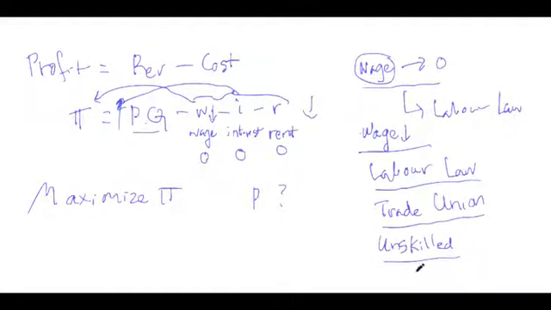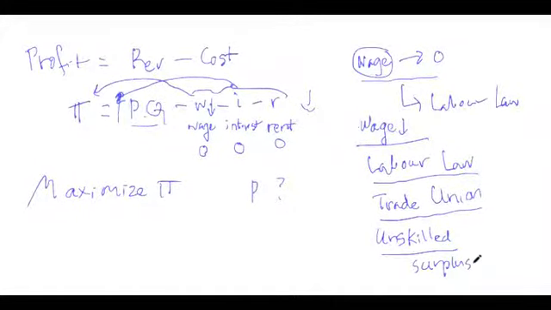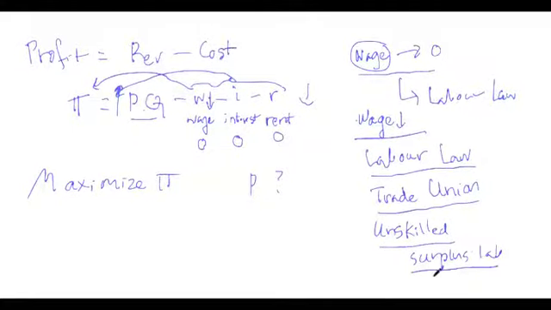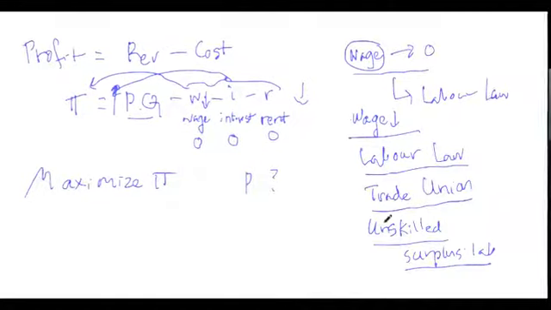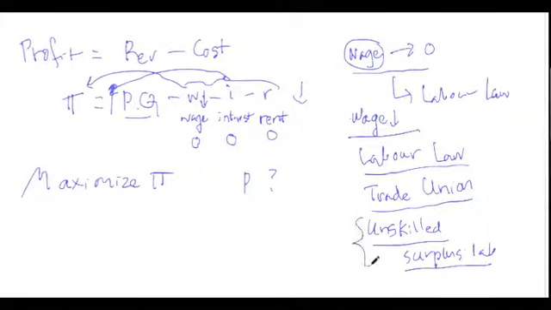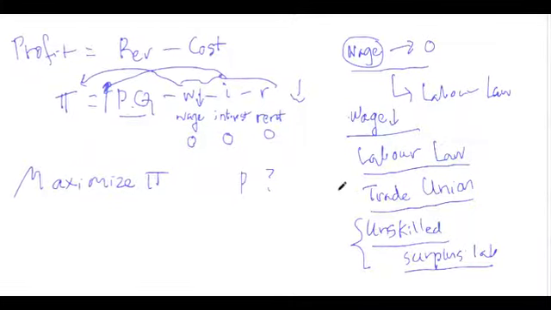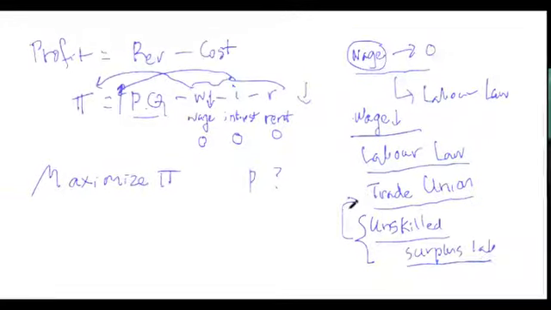Bangladesh has surplus labor, and since you have surplus labor, the owner always says, don't want to work, get out, I will find a replacement. So workers unfortunately have no opportunity to bargain. That is why labor law will always recognize trade unions.